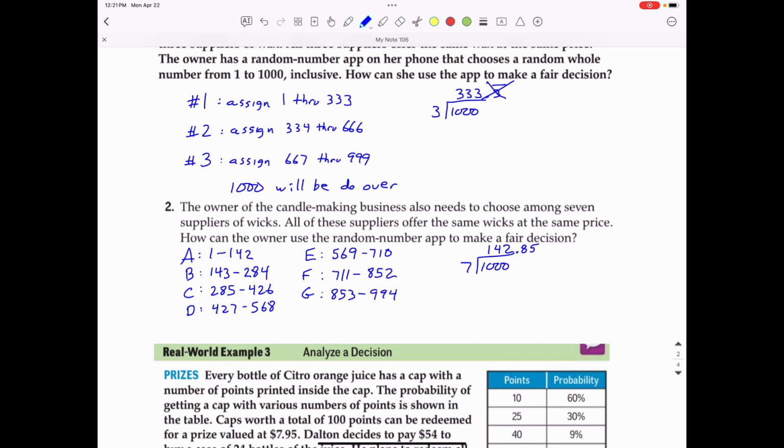Then we do have some numbers left over. We have numbers 995 through 1,000, and that will be our do-over. So if 995 through 1,000 are chosen, we will hit enter on the random number app generator again and see if it comes up with a number from 1 through 994.